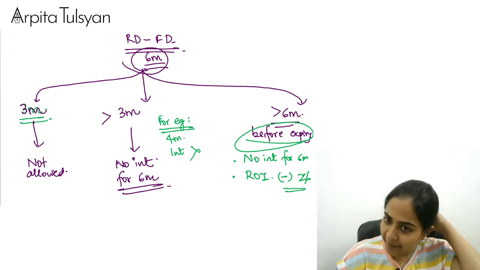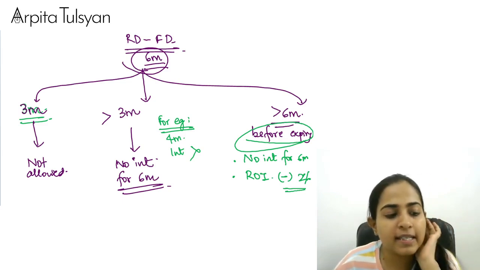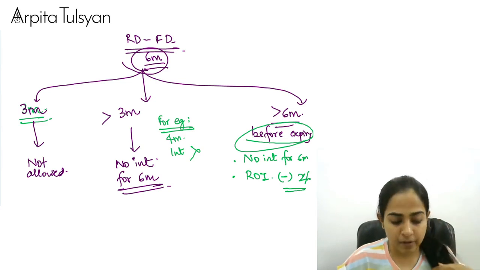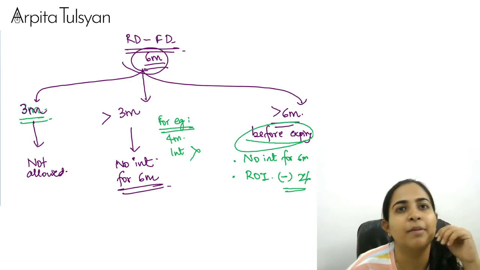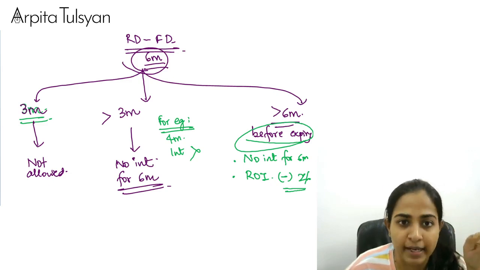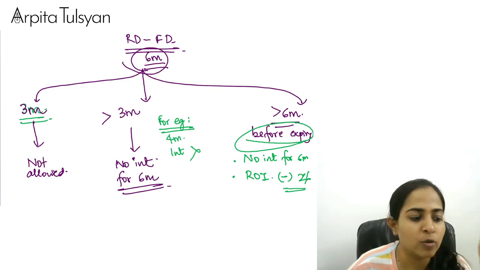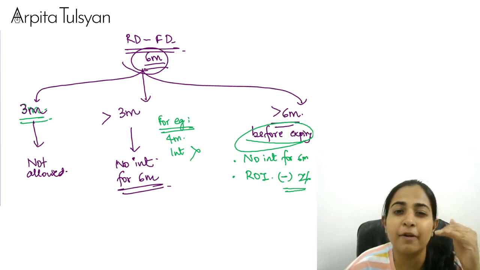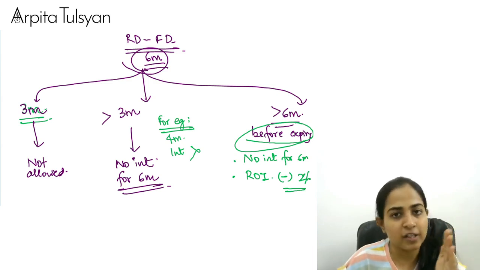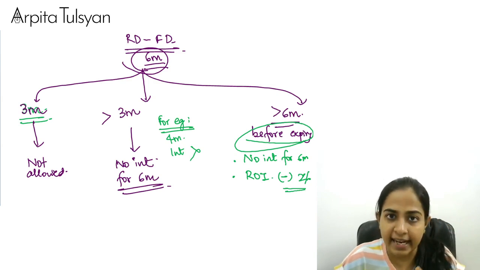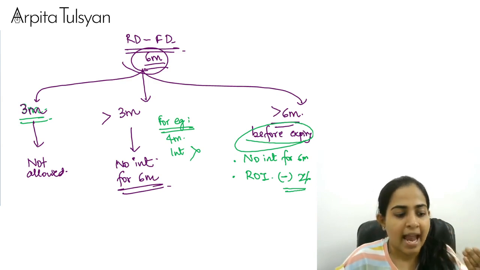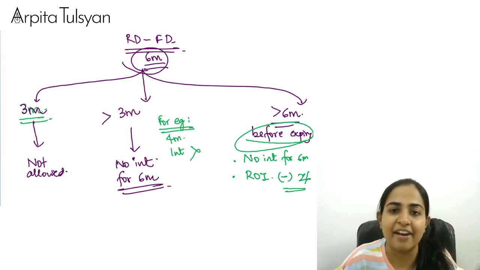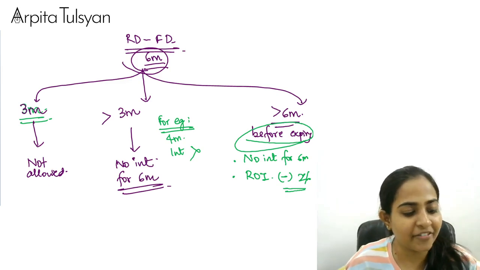So did you understand what penalty we are getting here? Suppose if you ask for the money in the first 3 months, you're not going to get it at all, forget about interest. Then suppose you ask for it between 3 months to 6 months, then they will give you the money, but you're not going to get any interest, because no interest can be paid up to a period of 6 months. Suppose I ask for it beyond 6 months but before expiry, then for the first 6 months I'm not going to get any interest. Later, I will get the interest, but at a reduced rate. And if I wait till maturity, then I will get everything. Are you clear with this, everyone?